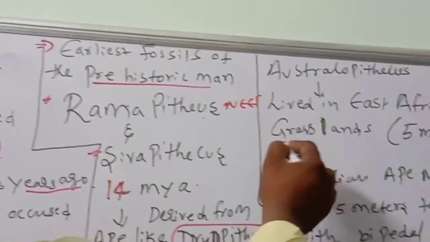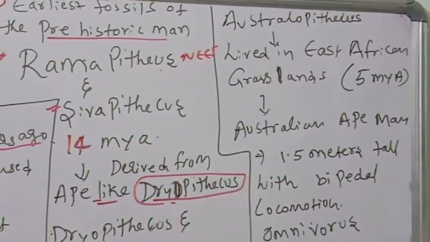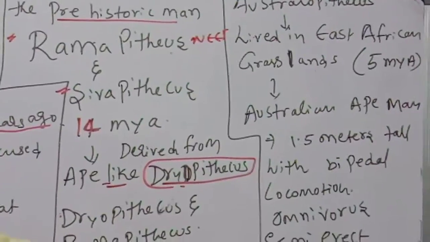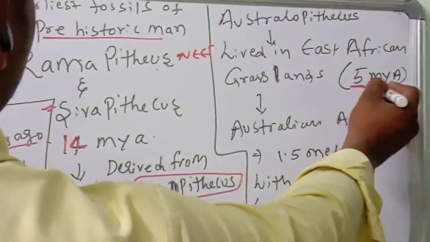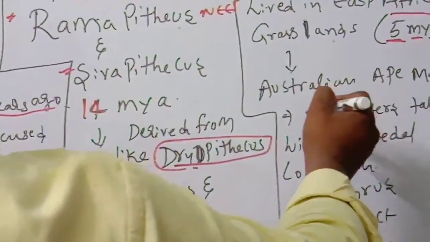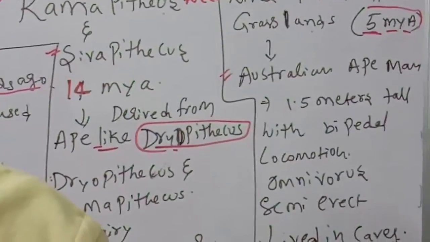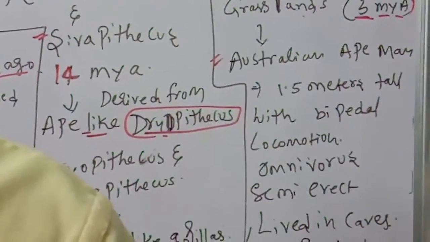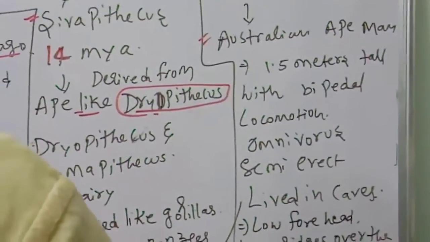Then come to Australopithecus. They lived in the East African grasslands, about 5 million years ago. That's why these people are called Australian ape man. You know very well, Australian ape man.